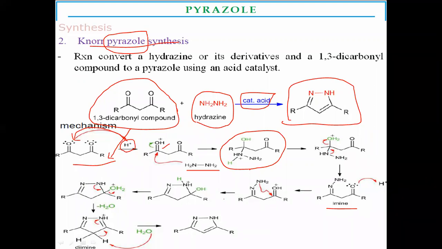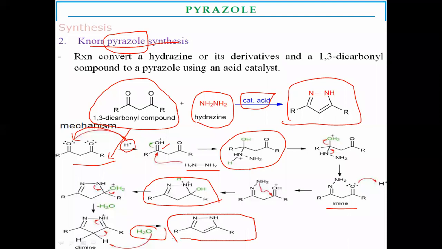Then cyclization is carried out, followed by loss of one water molecule to form the cyclized pyrazole as the final substituted moiety from the 1,3-dicarbonyl compound reacting with hydrazine.